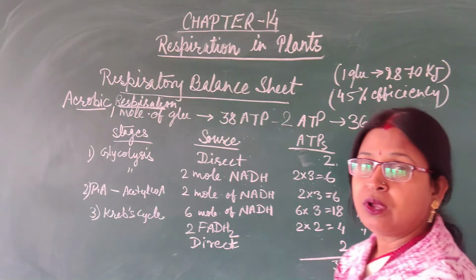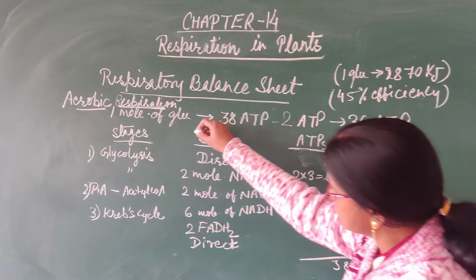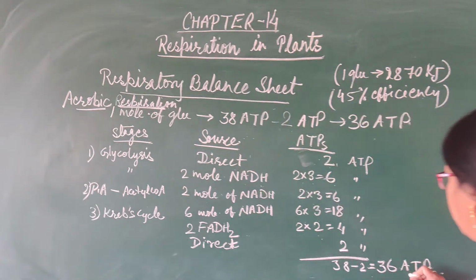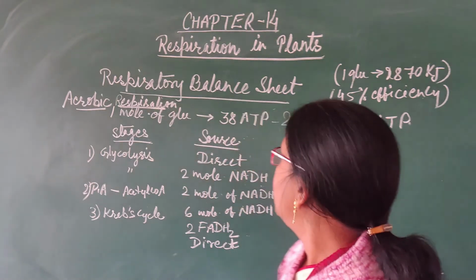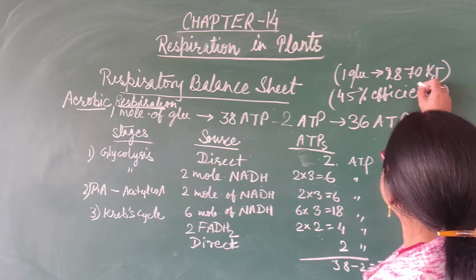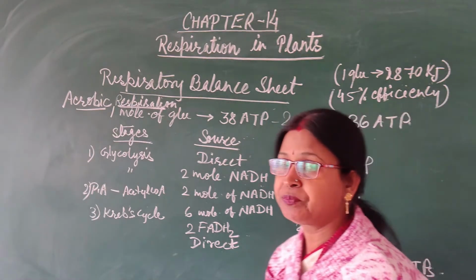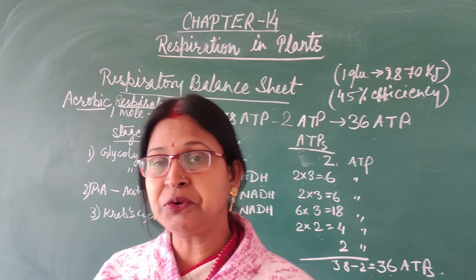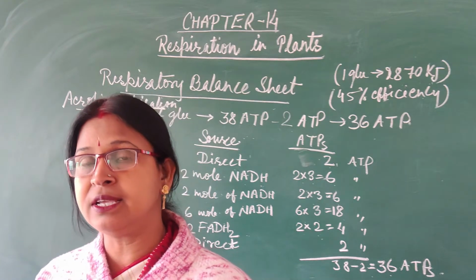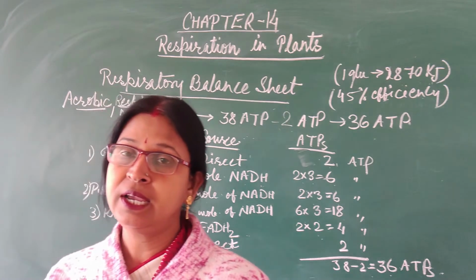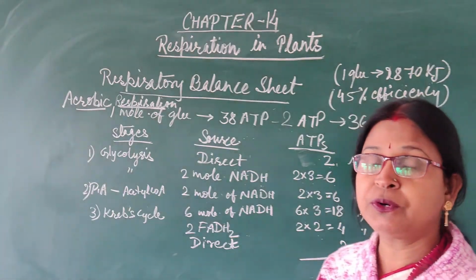Out of that, 2 will be utilized in the process of glycolysis, and hence the net gain is about 36 ATP by oxidation of 1 molecule of glucose. It will give rise to about 2870 kilojoules, showing about 45% efficiency. The maximum amount of heat is released in this process and very little of the energy is utilized or converted into usable energy. These are all about the respiratory balance sheet, that is the output of respiratory pathways.